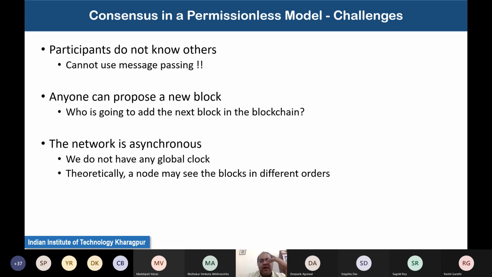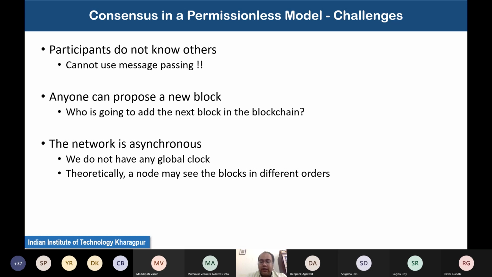But here in an open network, we do not have a concept of a leader again, because we do not want any kind of centralization in the architecture. Because we do not want any centralization, we cannot say that this is going to be the leader who is going to propose the next block.